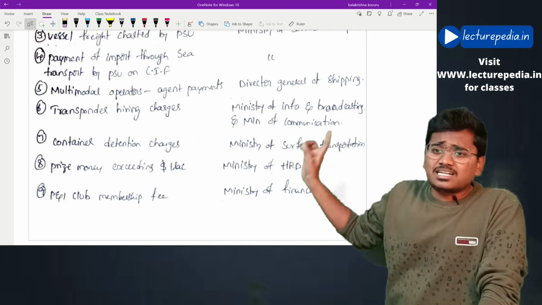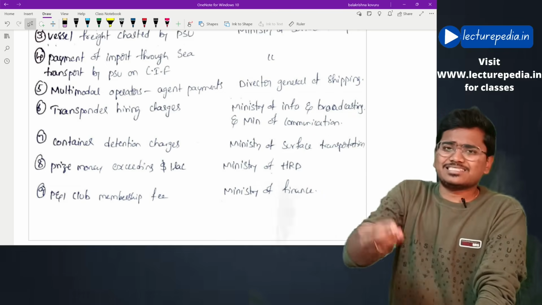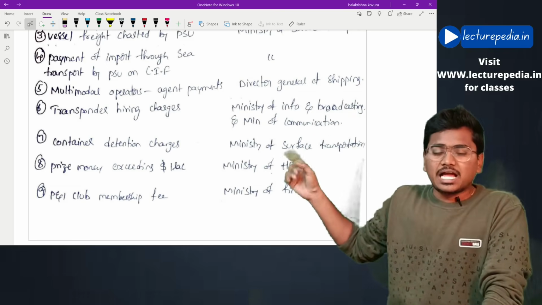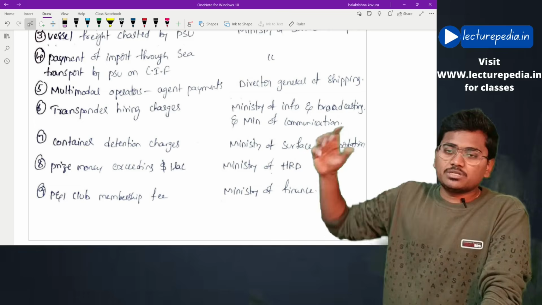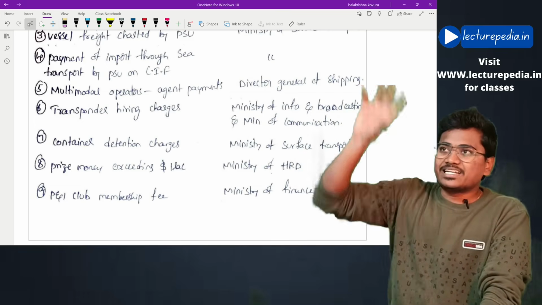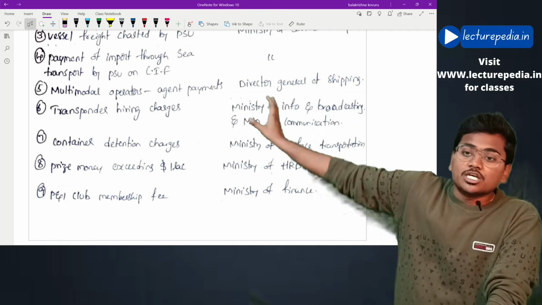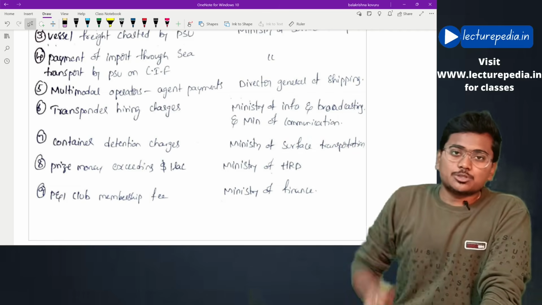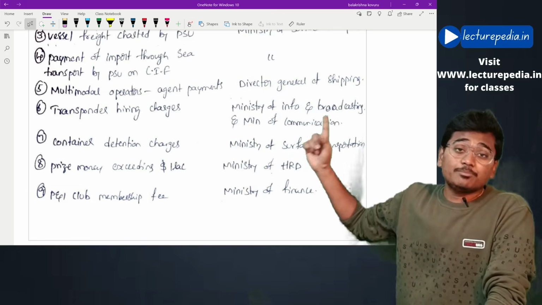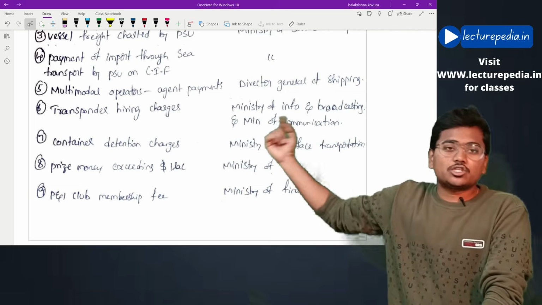Next, transponder hiring charges. Basically, TV channels and internet service providers will have this type of expenditure. Transponder means a certain type of umbrella-like thing you will find for telecasting the programs by the TV channels. Those are transponders. Now if you want to pay these transponder hiring charges, then you need permission of Ministry of Information and Broadcasting and Ministry of Communication.